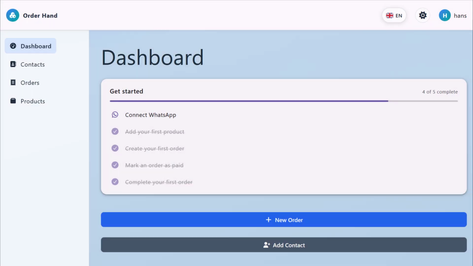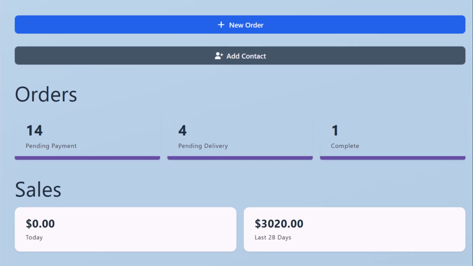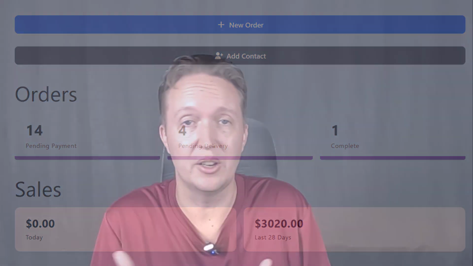I wasted a full day building a WhatsApp waitlist system before realizing I could replace it in 10 minutes. Here's what happened. I'm building an app called OrderHand. It helps people who sell on WhatsApp to record and track their sales, because right now a lot of them are using spreadsheets. My wife does this.